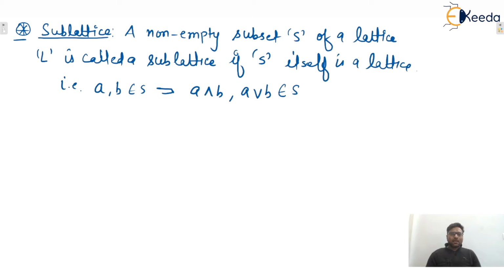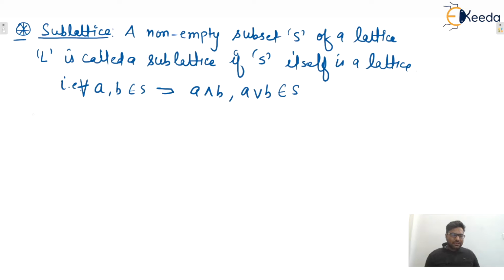Okay. So for any pair of elements A, B, or let's say for every A, B belonging to a subset S, A and B, meaning greatest lower bound, and A or B, meaning least upper bound, both must belong to the same subset. That is the first condition. And the second one is that S must be a lattice itself.